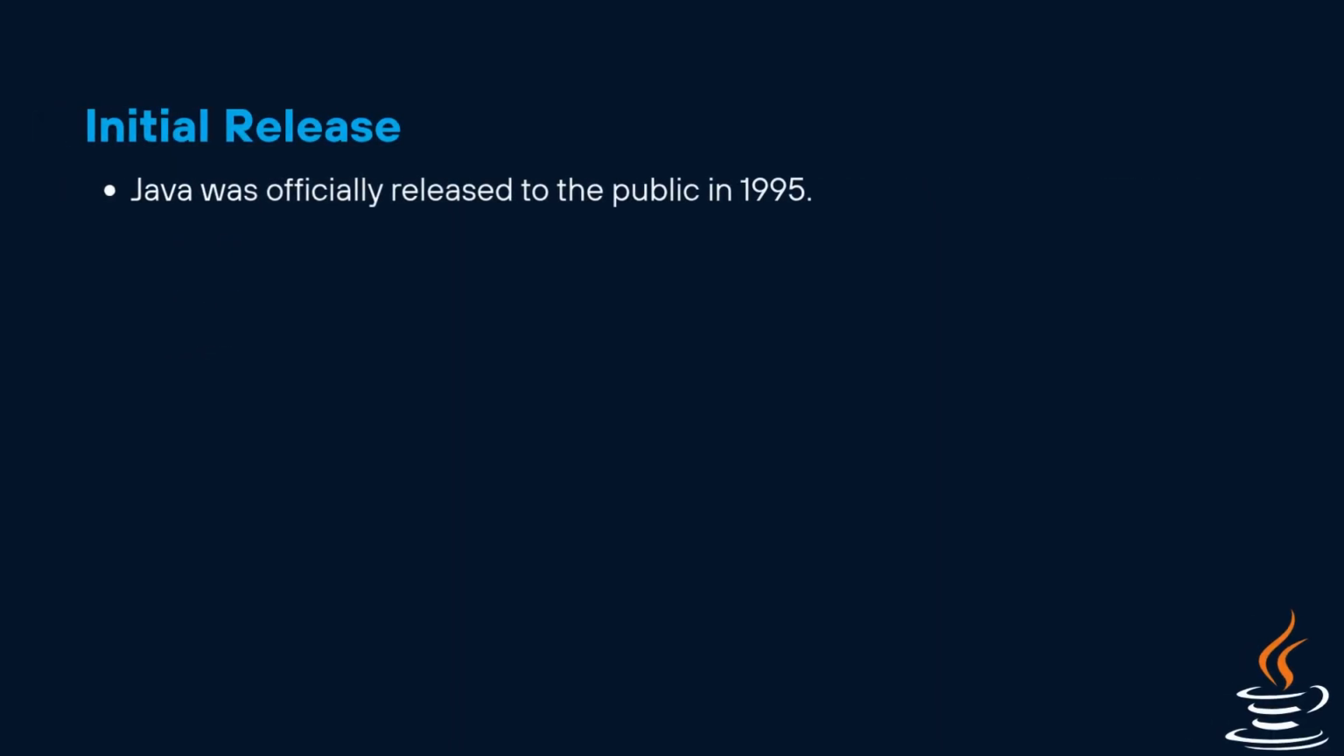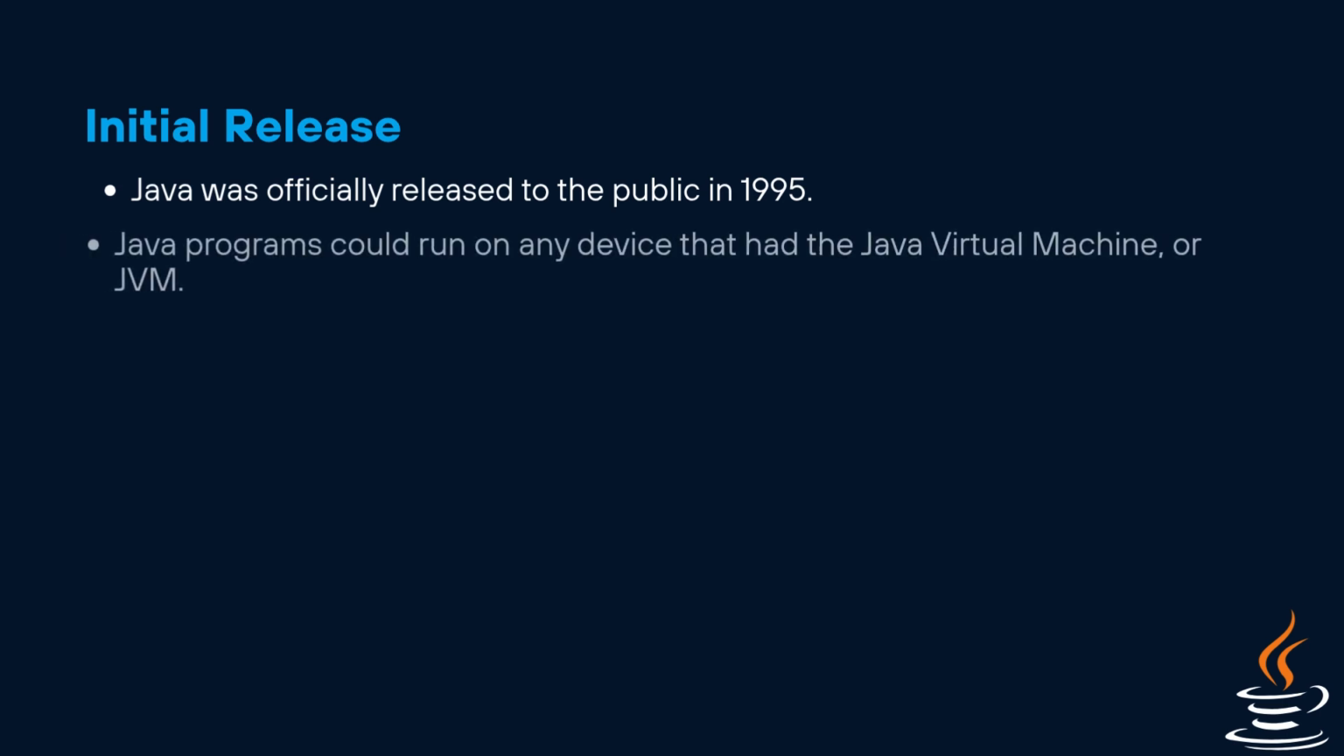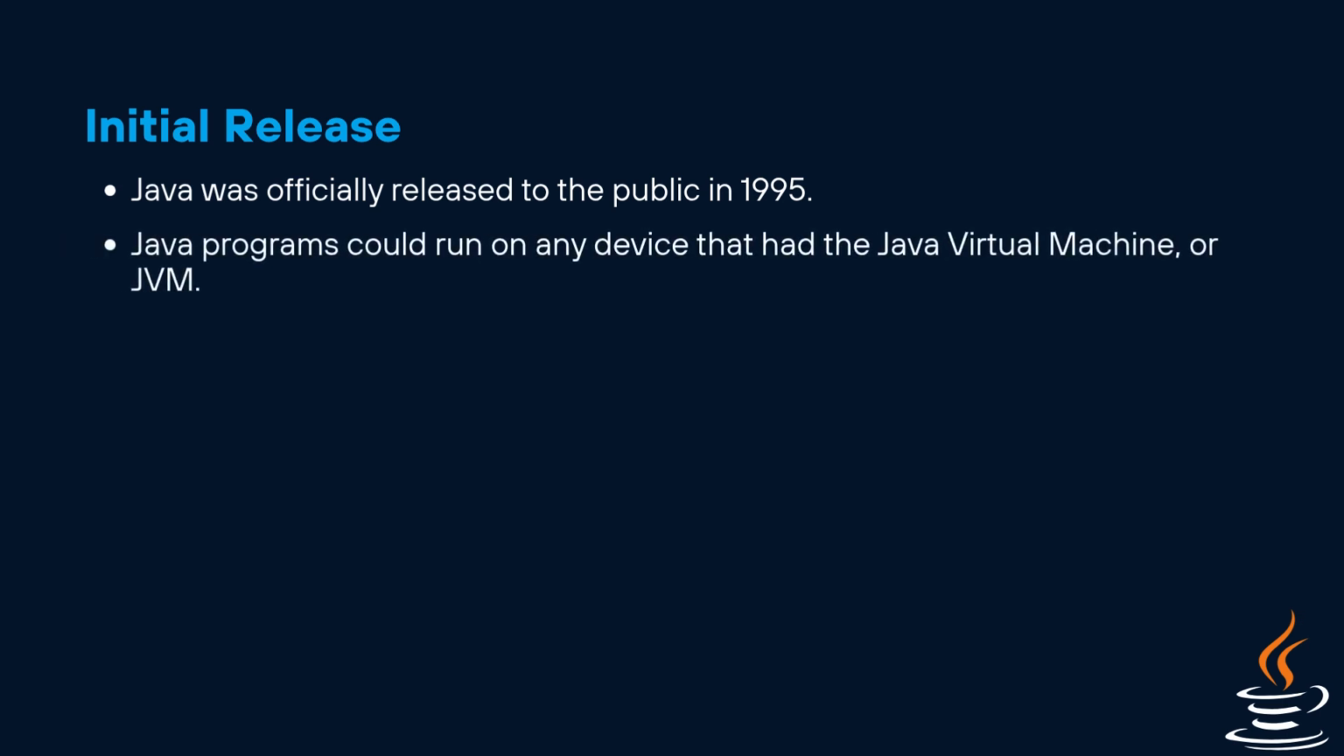Initial release. Java was officially released to the public in 1995. One of the biggest innovations was that Java programs could run on any device that had the Java Virtual Machine, or JVM. This gave birth to Java's famous slogan, Write once, run anywhere.